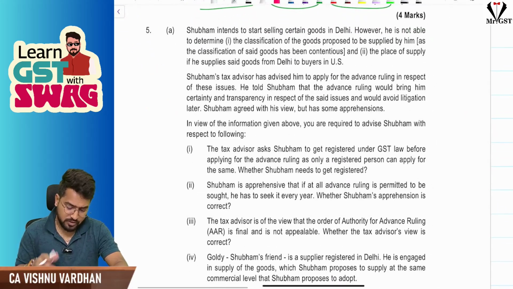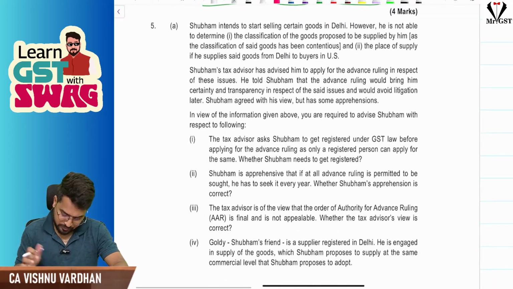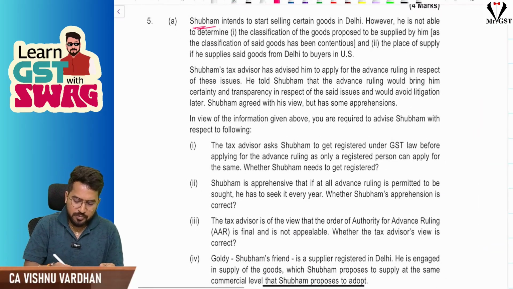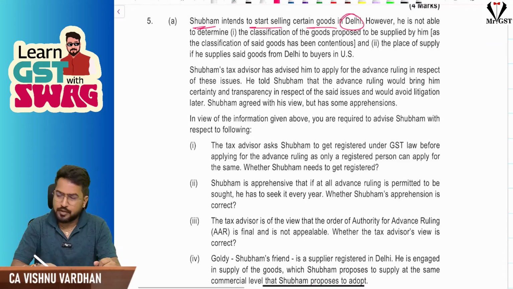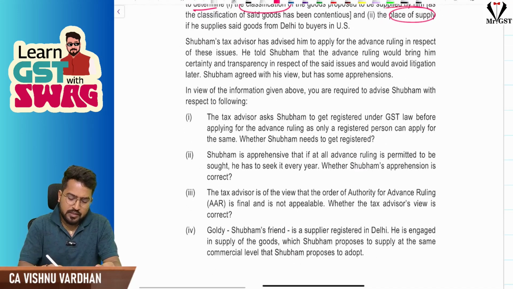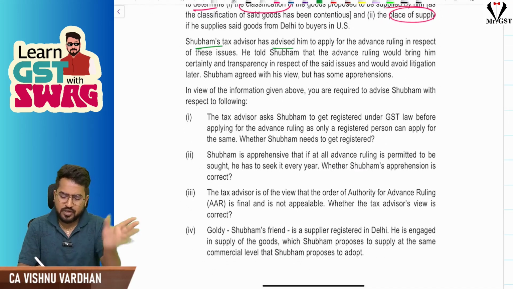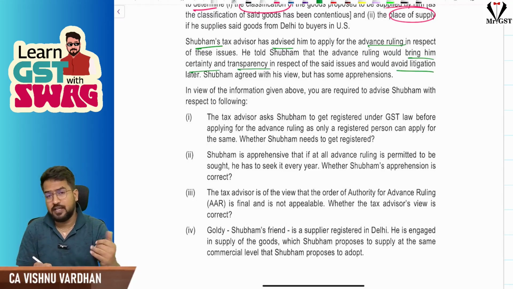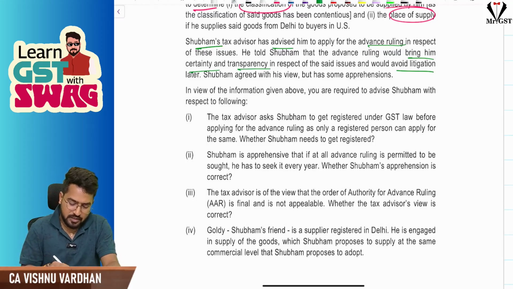Now, coming to the next question, question number 5. In this question, Shubham intends to start selling certain goods in Delhi. However, he is not able to determine the classification and the place of supply. His tax advisor is advising, go and apply for advance ruling in respect of these issues so that it will bring certainty, transparency in these issues and also will avoid litigation.